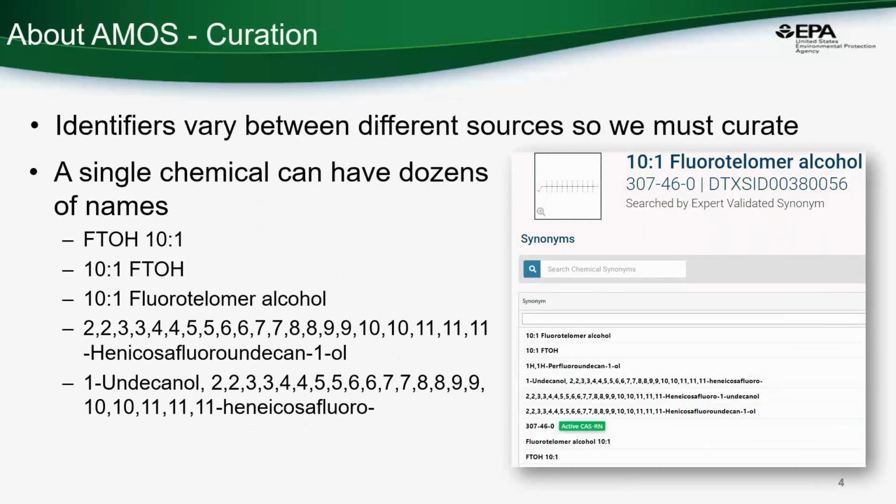One of the challenges, as I mentioned, was the curation of data. So if we are pulling data with different CAS numbers, and you can see here, this is the fluorotelomer alcohol, 307-46-0 CAS number, top right-hand side. This is the active CAS number. Many chemicals can have deleted CAS numbers. You can see that there are systematic names here, subtly different, but they're all out there being representative of this chemical, and all of the individual slight differences in the chemical names. We have to map this together so we can make it all a part of our chemical registration system.